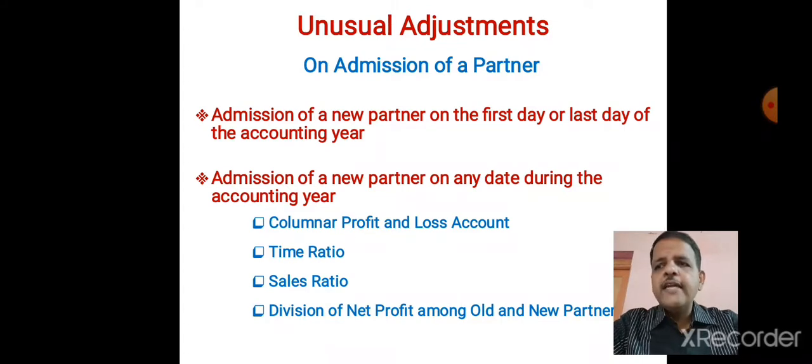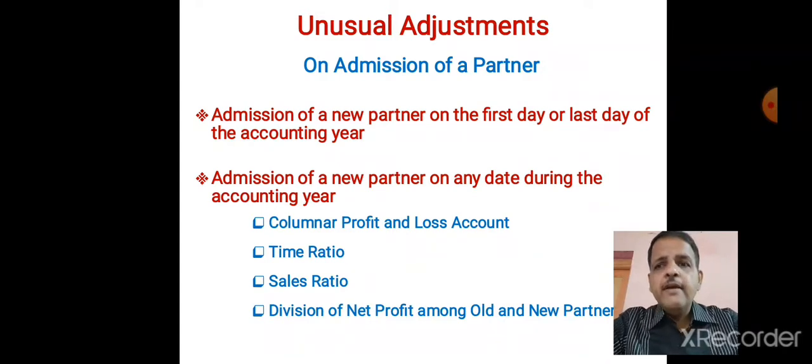If a new partner is admitted on the first day of the accounting year, he will get his share of the profit earned during the entire year, like the old partners who are presently working in the partnership firm when that partner entered. If a partner is admitted on the last date of the accounting period, say 31st March, then he will not get any profit of that year.